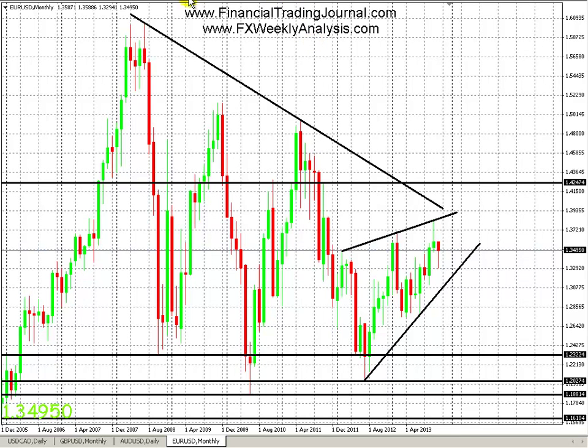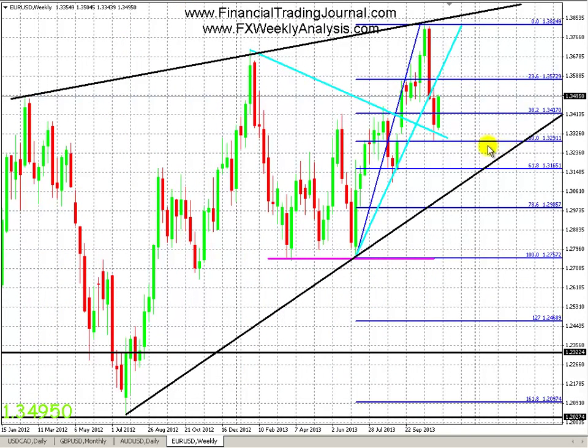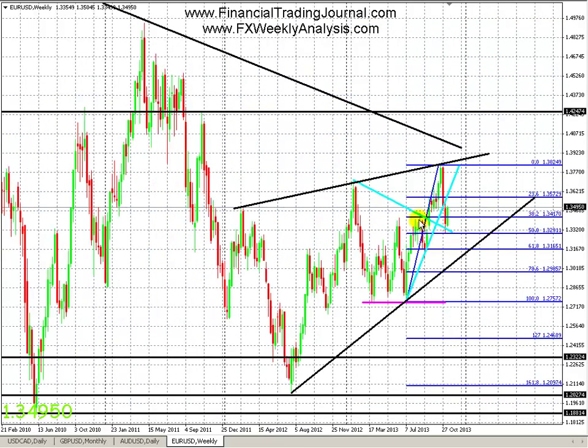So weekly chart, you'll notice I didn't really draw anything new. It's the same thing as before. You have the two trend lines. This was the downward trend line, which bounced off of it. This is the upward trend line. So last week I mentioned that this downward trend line might cause markets to bounce up slightly off of it. Plus it bounced off of the 50% fib level as well.